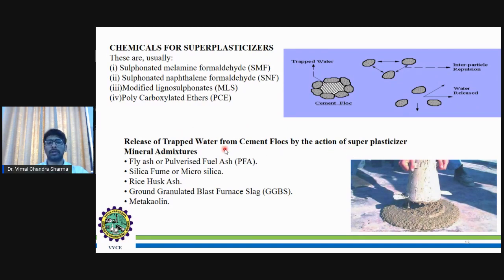Mineral admixtures, as I mentioned, are additives to the cement to manage the trapped water and majorly the viscosity. Some of the materials are fly ash, silica fume, husk ash, ground granulated blast furnace slag, that is GGBS, and metakaolin.